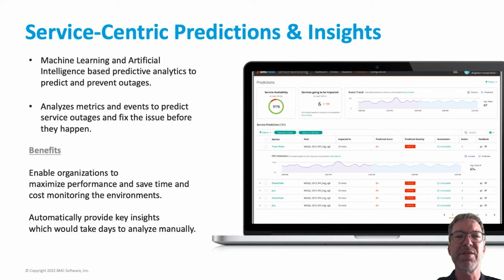Enabling organizations to maximize performance and save time and costs, monitoring the environment by automatically providing key insights which would take days to analyze manually. Also, they can predict service outages and help the organization to reduce their overall mean time to repair and costs.